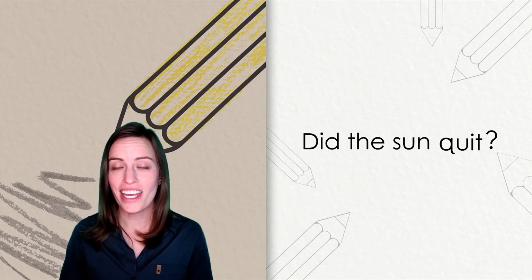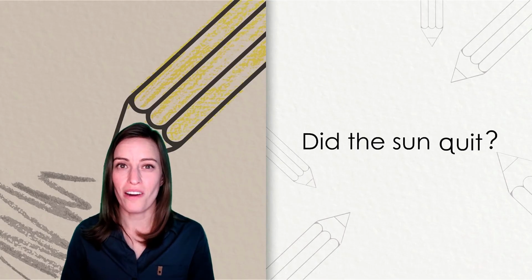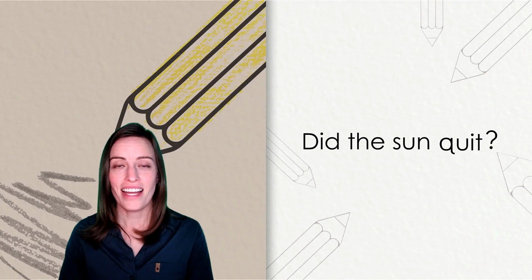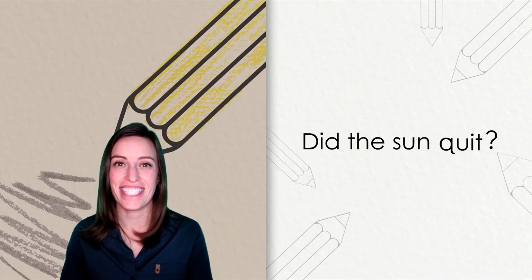Okay, let's read this whole sentence together, pointing under each word as you read. Did the sun quit? Excellent job writing a whole sentence.